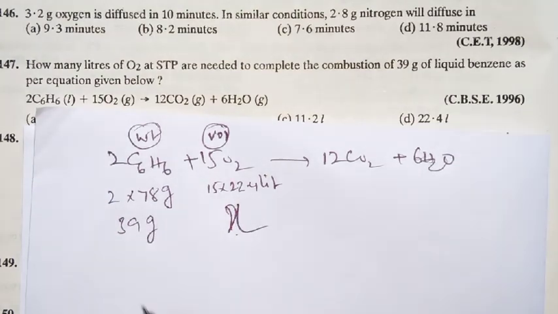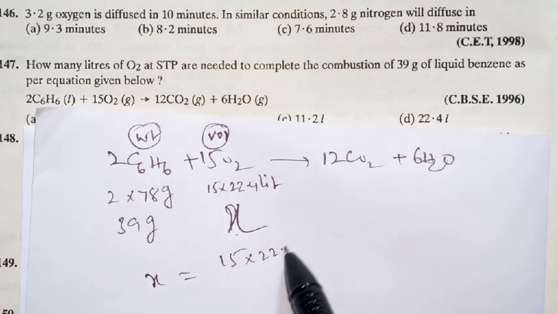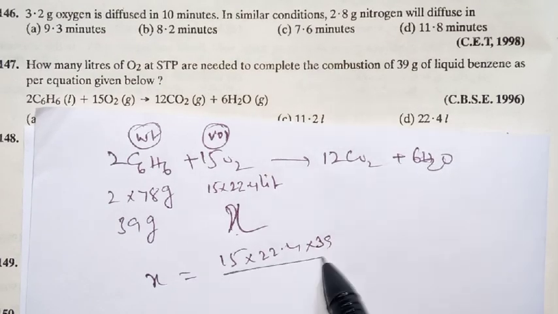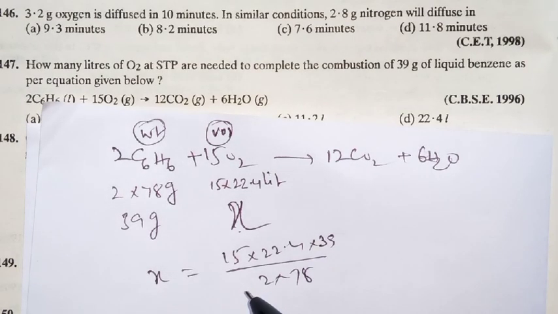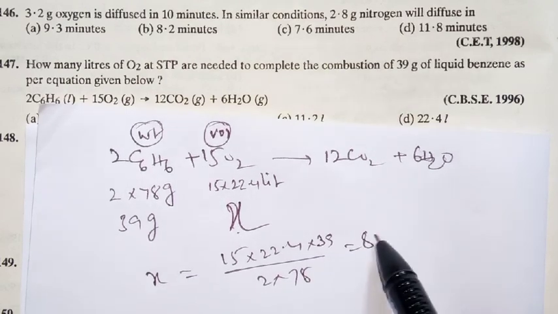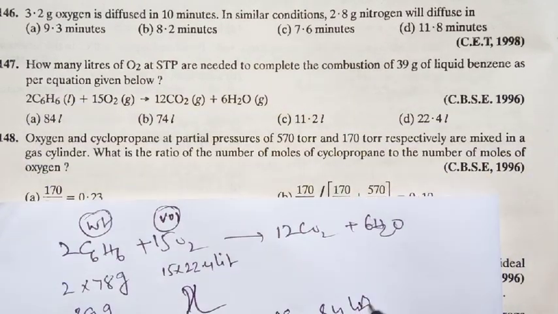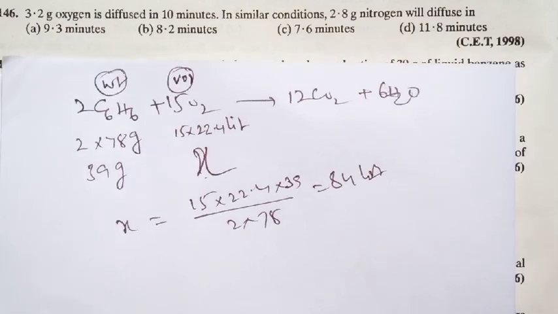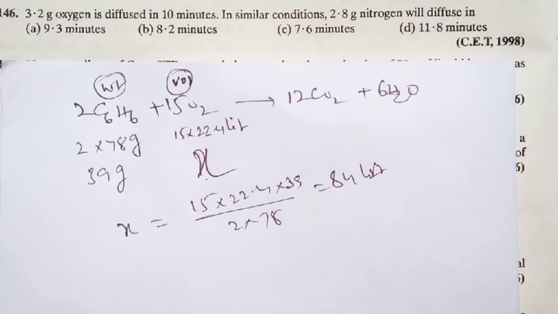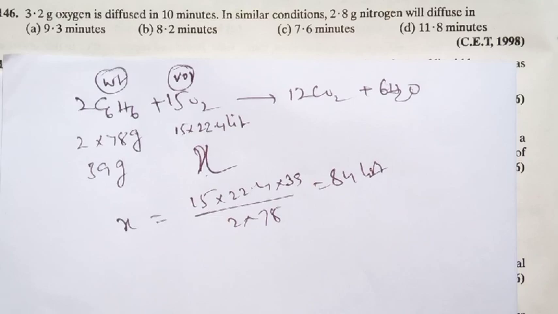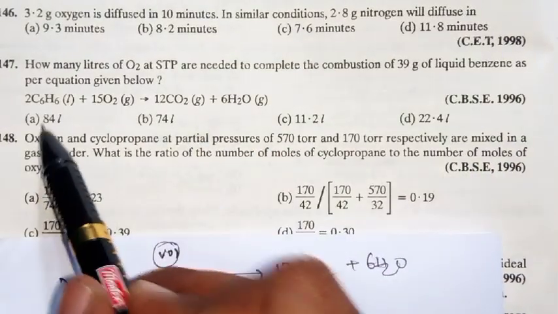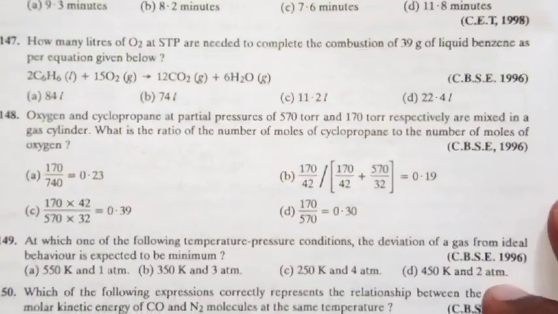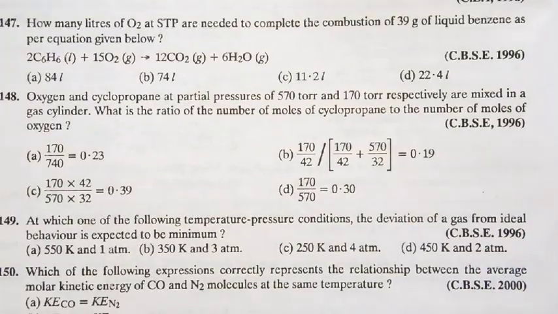If we take this as X, then X equals 15 into 22.4 into 39 by 2 into 78. If you simplify, you will get nearly 84 liters. It's a simple process: mole concept and stoichiometric reaction, numericals also involved indirectly. So the final answer is 84 liters. Is it clear? Now look at the next question.